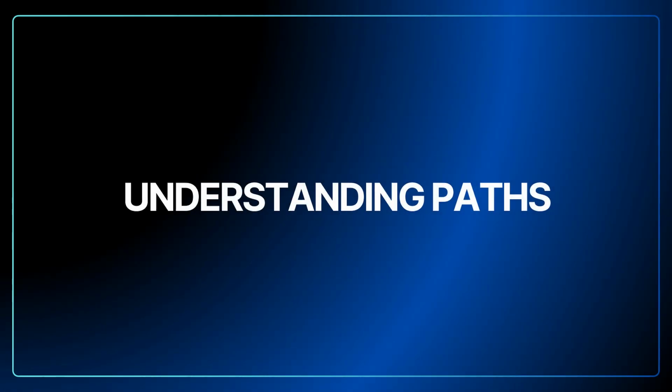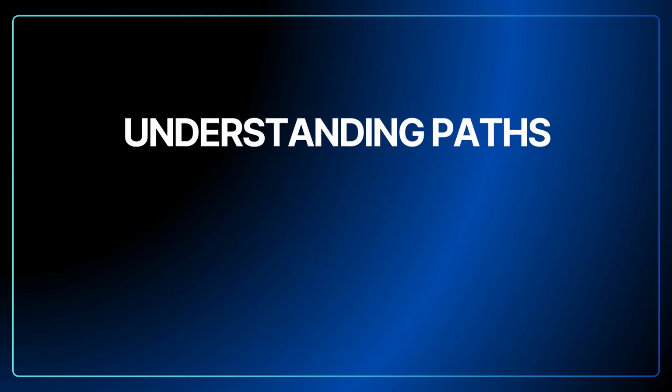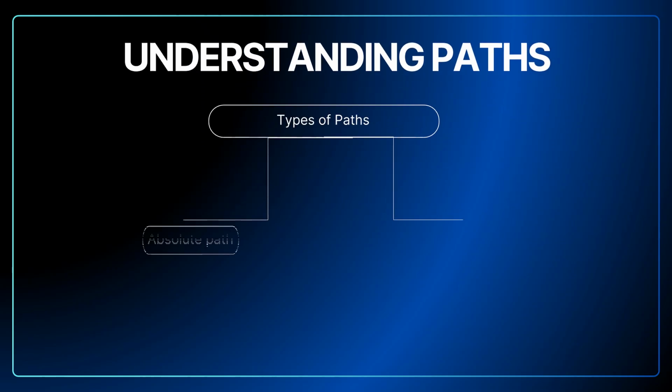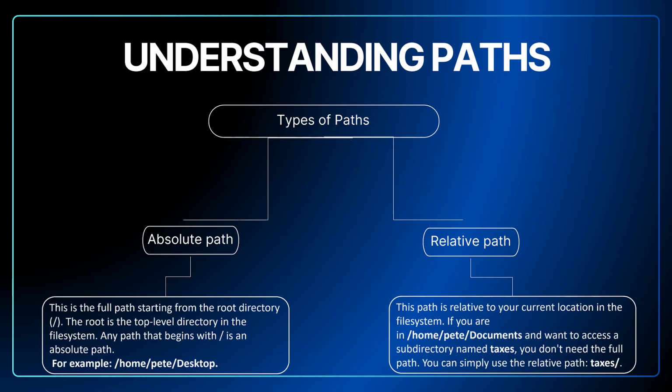Let's understand types of paths in Linux. There are two types of paths in Linux, absolute path and relative path. In absolute path, the full path starting from the root directory /. The root is the top-level directory in the file system. Any path that begins with / is an absolute path.